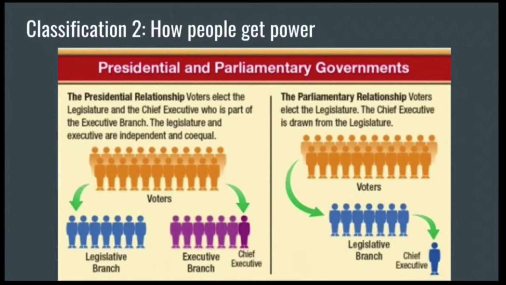This is different from a parliamentary relationship. This is where voters elect their legislature, and the legislature will choose one of themselves to become the chief executive, usually called a prime minister. So this is different because the people do not choose who the chief executive is going to be, but rather their representatives choose. The chief executive is part of the legislative branch in this type. An example of this today would be Canada.